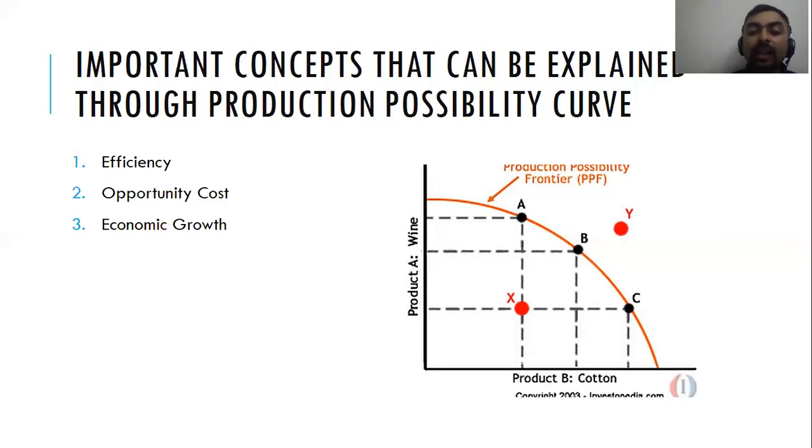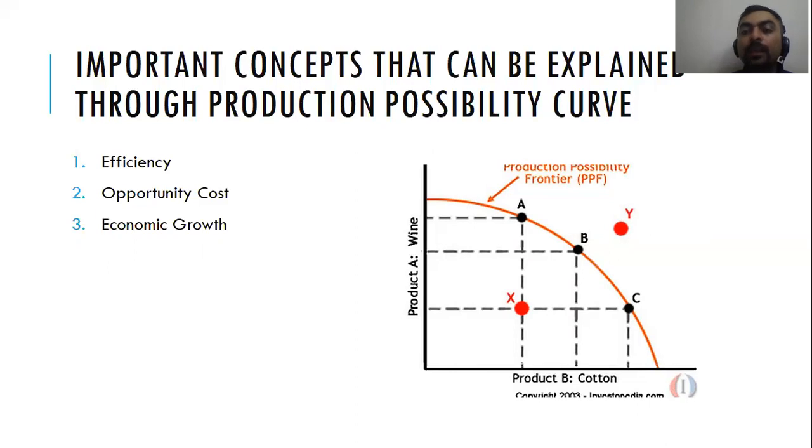So the PPF also helps us understand the concept of efficiency. Whenever you want to produce, you should produce on the production possibility frontier. If you are producing within it, which means at point X, you are wasting your resources. And point Y you cannot go to, because that is beyond your reach, beyond your resources.